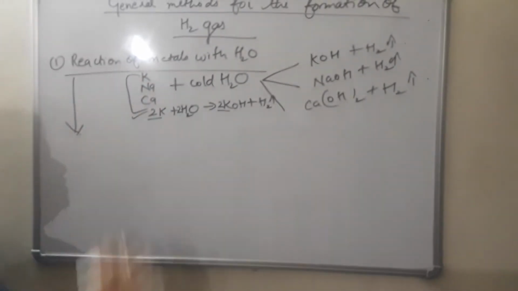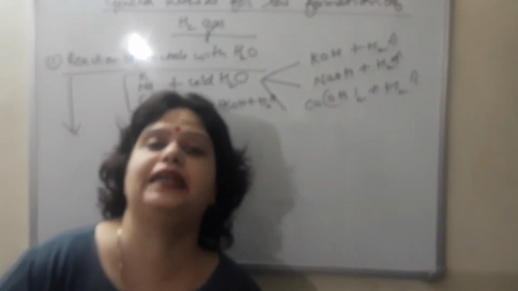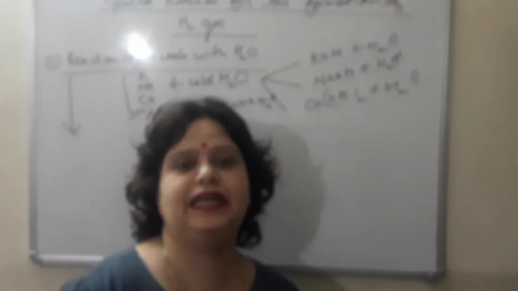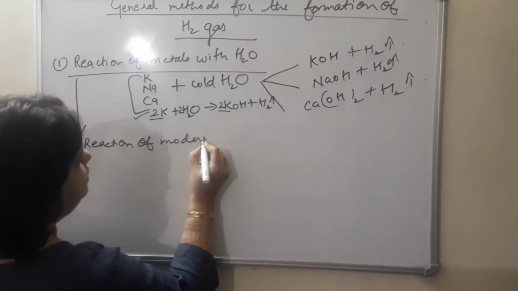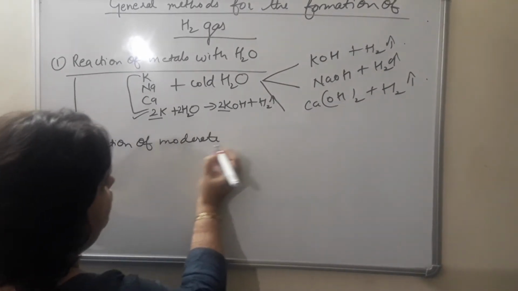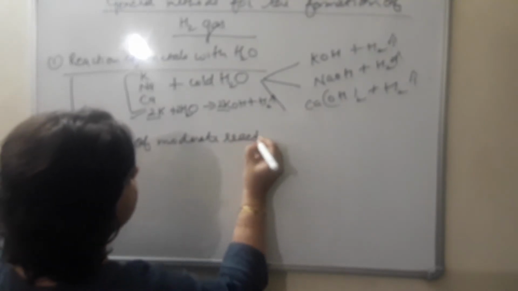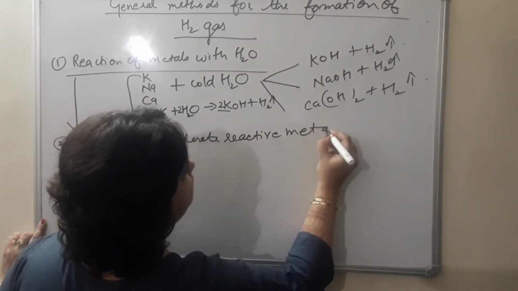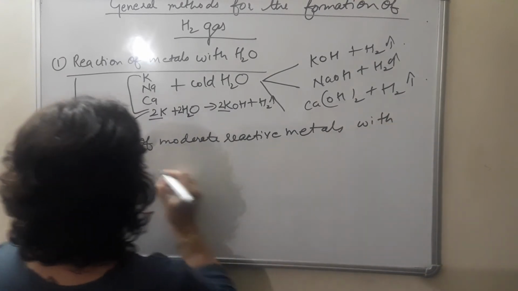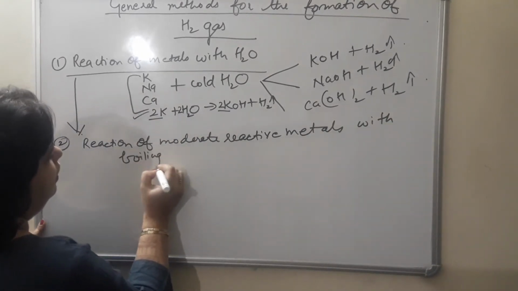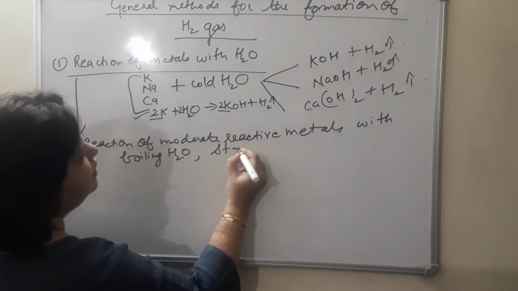Now as we move down in the reactivity series, these are the elements which occupy the upper position of the reactivity series. As we move down in the reactivity series, the reactivity of metal decreases. Now the second method: reaction of moderately reactive metals, with either boiling water in certain cases, or with steam.